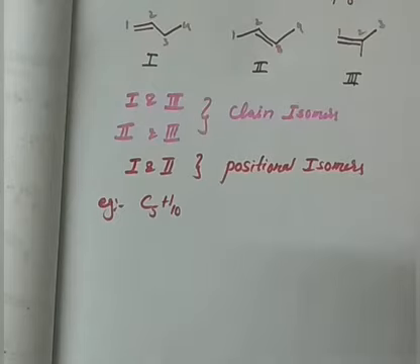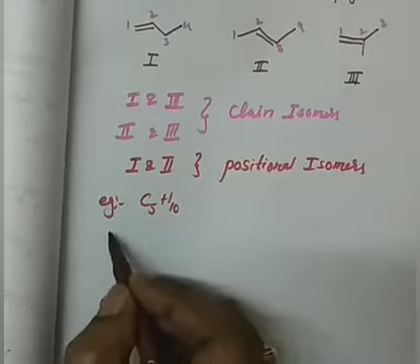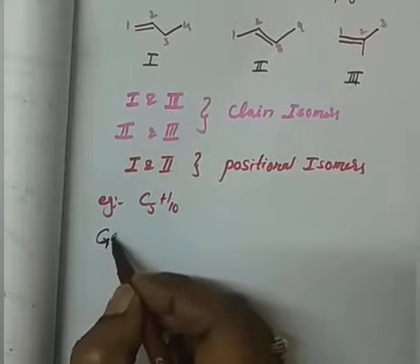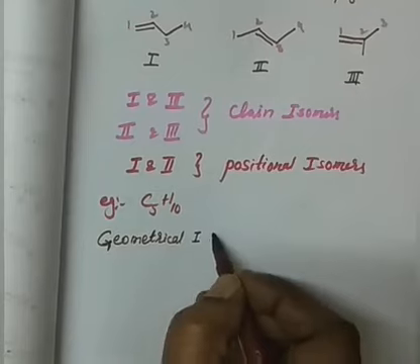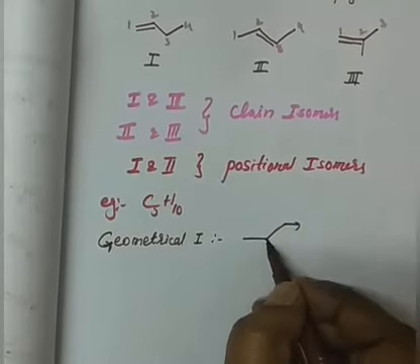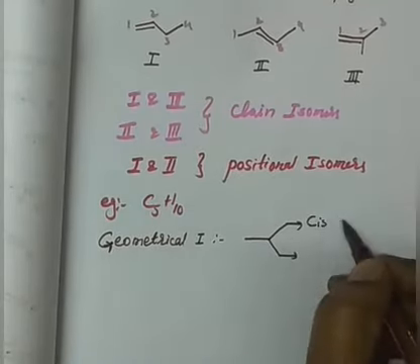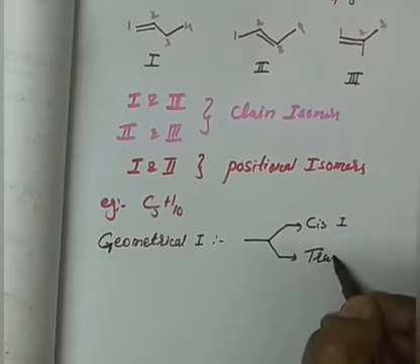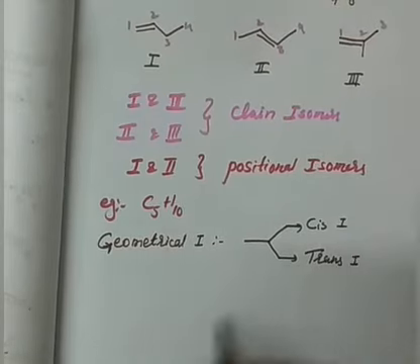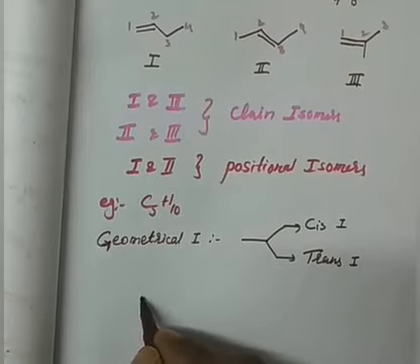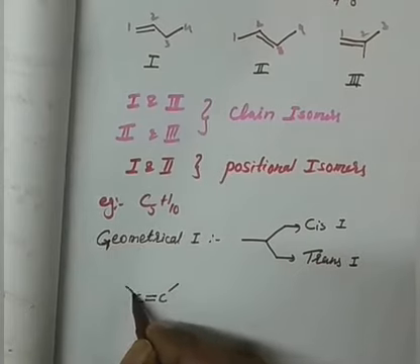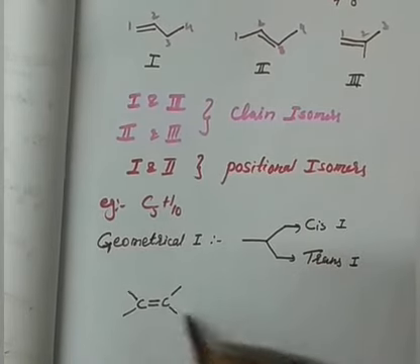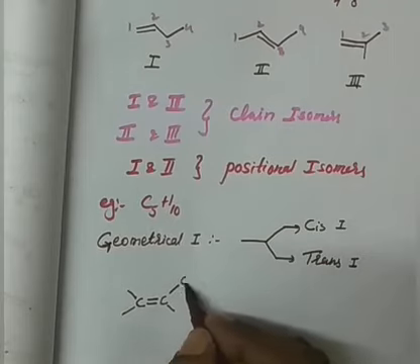Geometrical isomers can be of two types: cis isomers and trans isomers. Here, if two groups are present on the double bond, their spatial arrangement actually comes under stereoisomers.